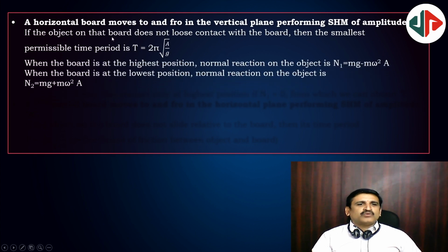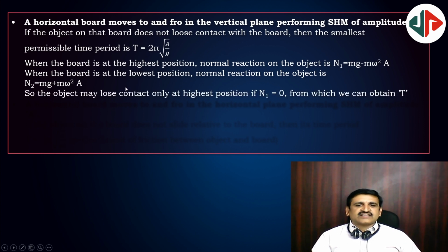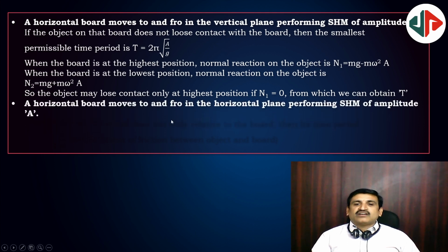A horizontal board moves to and fro in the vertical plane in SHM of amplitude A, then its time period is given by 2 pi root A by g. When the board is at the highest position, the normal reaction force is mg minus m omega square A. When the board is at the lowest position, mg plus m omega square A will be the normal reaction force. Next, if N is equal to 0, the body is ready to leave the surface, from which we obtain the time period of oscillation and everything.